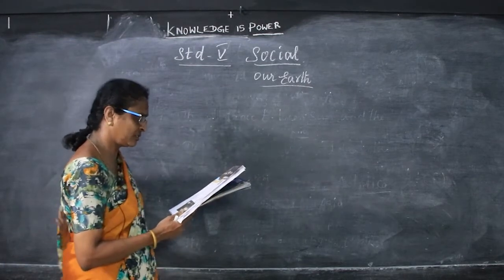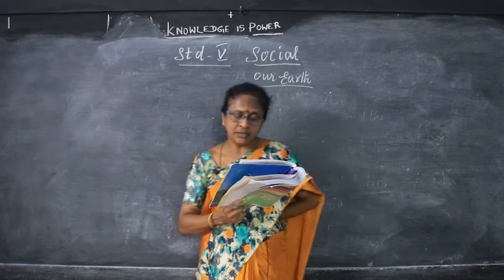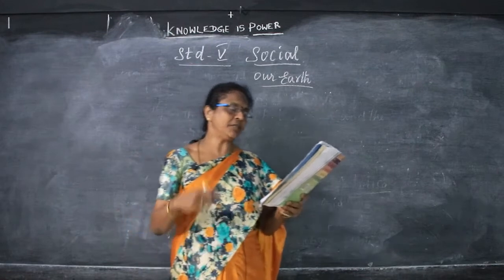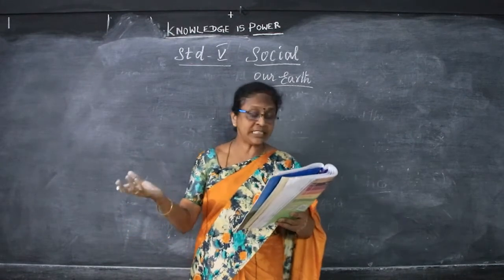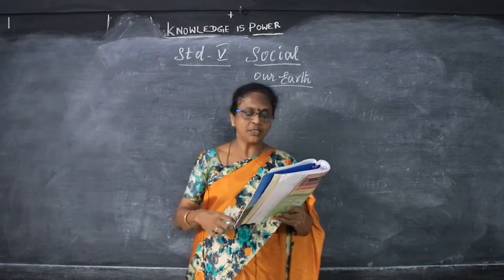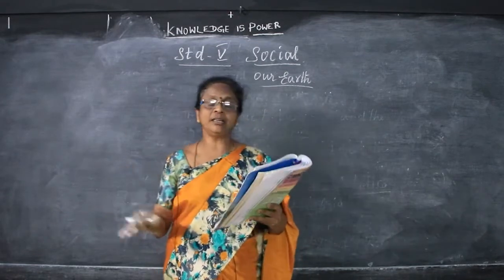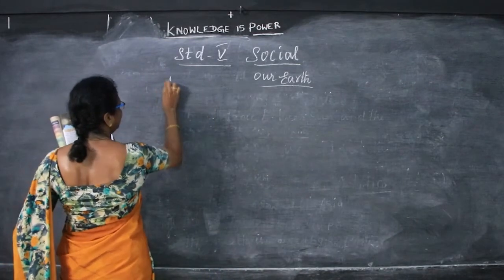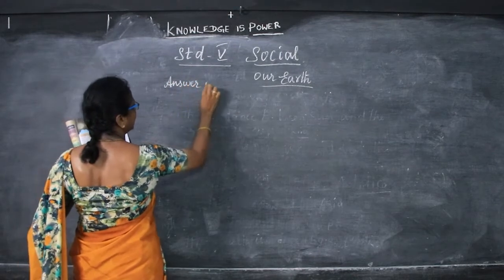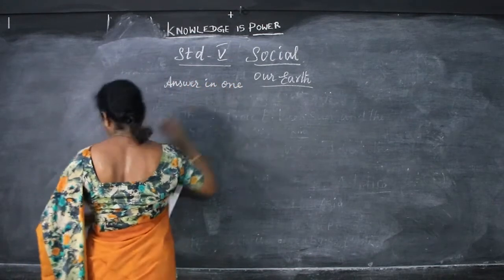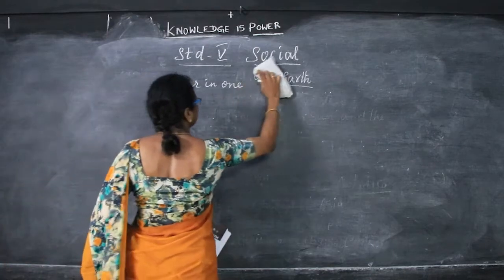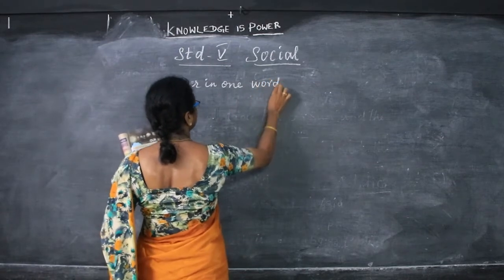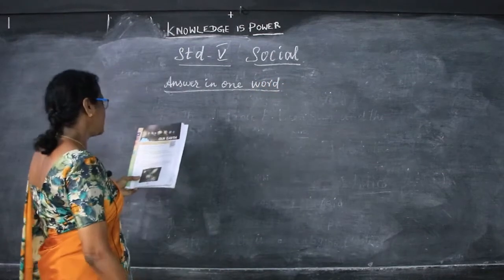Okay. What is meant by the universe? The universe says that numerous stars and celestial bodies came into existence by a massive explosion. These celestial bodies are known as the universe. So, numerous stars and celestial bodies. Now answer in one word. So what is the universe?